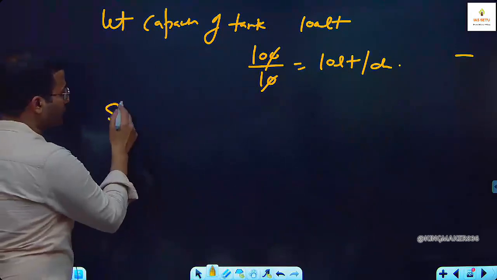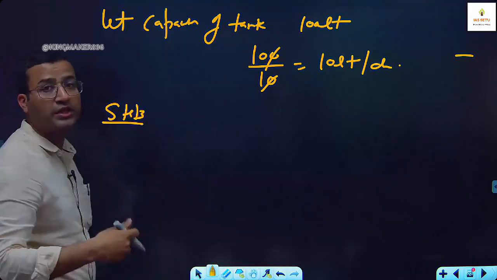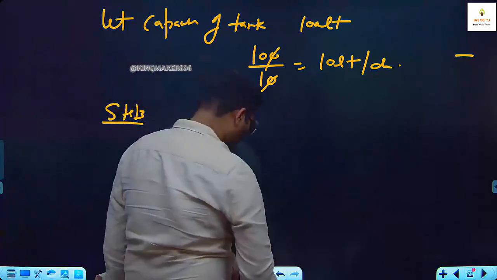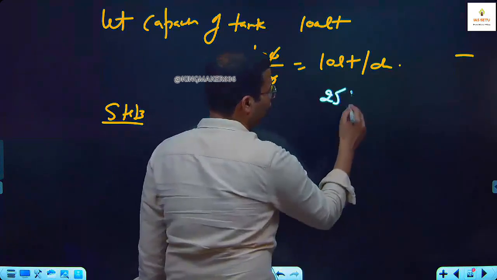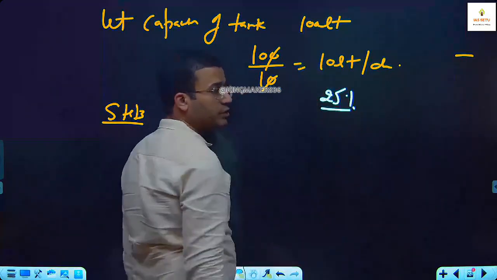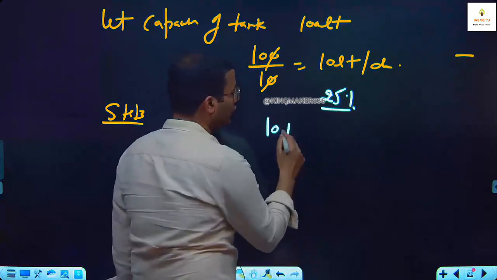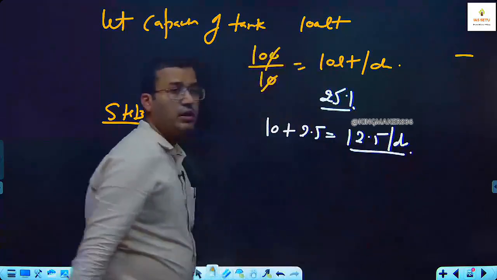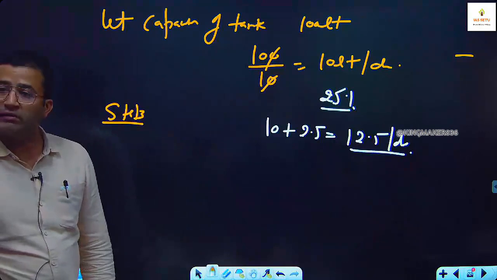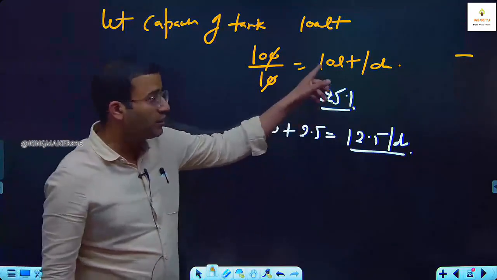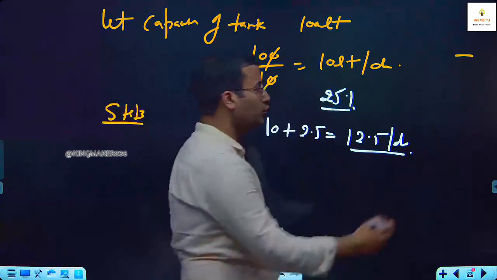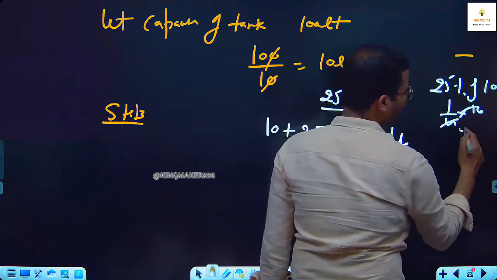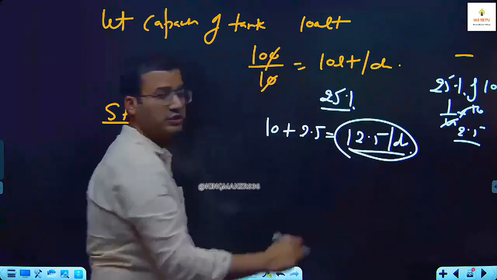Then step number 3. Now Arun is consuming 25% extra every day, which is given in the question. अब अगर अरुण डेली 25% एक्स्ट्रा पेट्रोल कंज्यूम करेगा, what is 25% of 10 liters? 2.5 liters. So it means Arun will consume 12.5 liters per day. Is this clear? 25% of 10 is 2.5. नहीं आ रहा तो 25% of 10, 1/4 into 10, it is 2.5. So this is the new consumption.